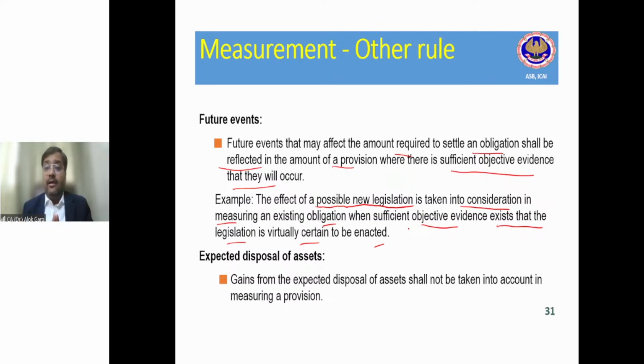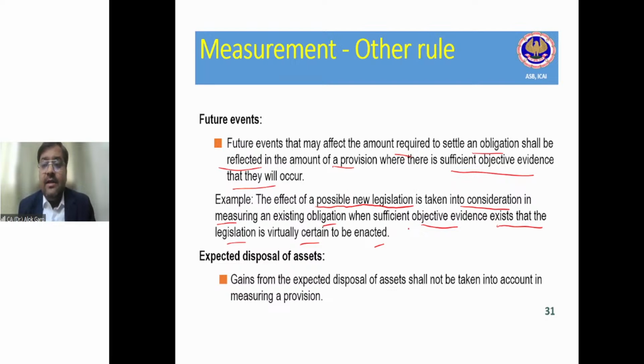The only thing is, it has not got the assent in the parliament, or the final authority, but at the lower authority it is confirmed. There is a virtual certainty that this is going to be enacted, and hence you have to consider the future event in creating your provision.